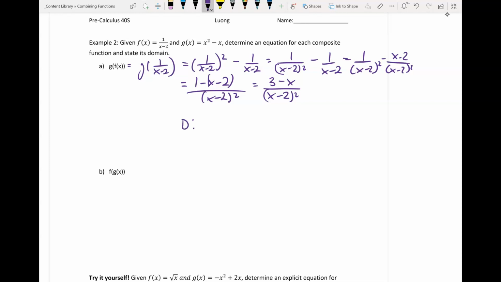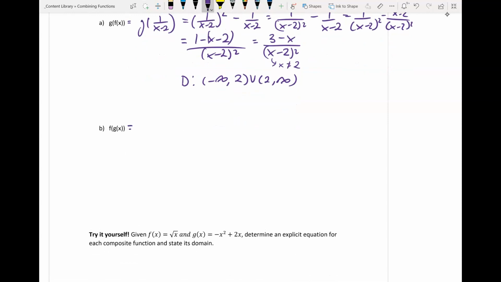So our only problem spot is when x is equal to 2, because then we have a non-permissible value at x equals 2 because we're going to get a 0 in the denominator. So when I'm writing out the domain, I am not going to include 2. So negative infinity to 2 and 2 to infinity. So at x equals 2, we have a vertical asymptote there.